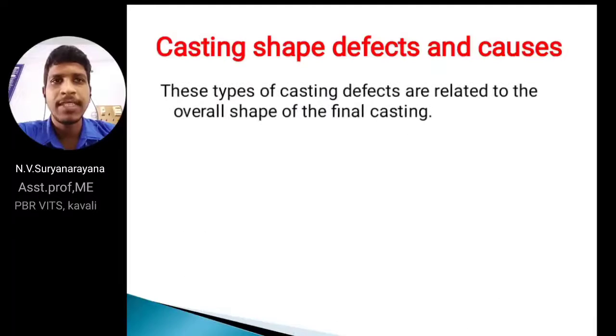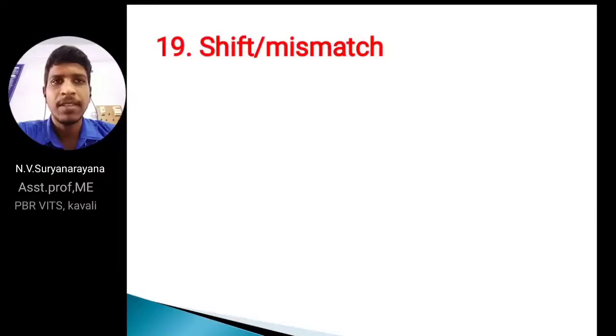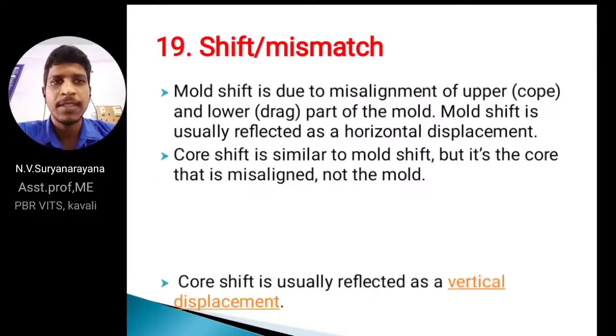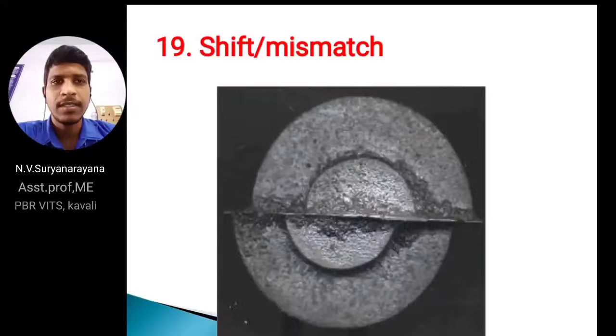Next, casting shape defects. In casting shape defects we have shift or mismatch, and warping. Shift or mismatch: we have one flask, which is a combination of two parts, cope and drag. Due to misalignment of the upper cope and lower drag part of the mold, shift is usually reflected as a horizontal displacement. In this figure I am showing shift or mismatch. The final casting part is mismatched by misalignment of cope and drag.